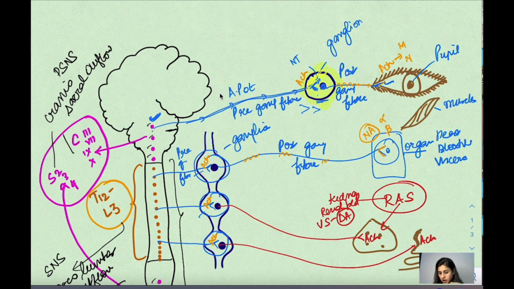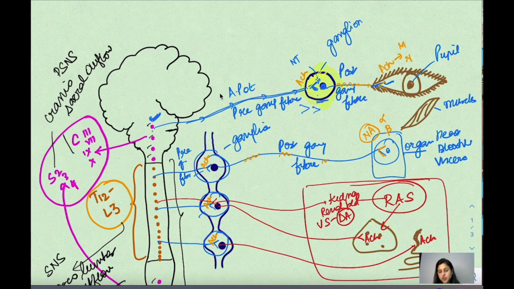So these are the 3 exceptions to the rule: RAS, renal blood vessels, adrenal and sweat glands. Otherwise, all the other sympathetic fibers are going to release noradrenaline at the end, right?